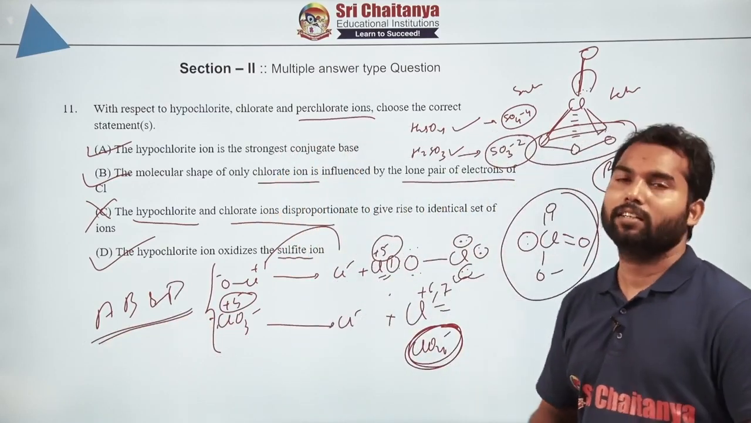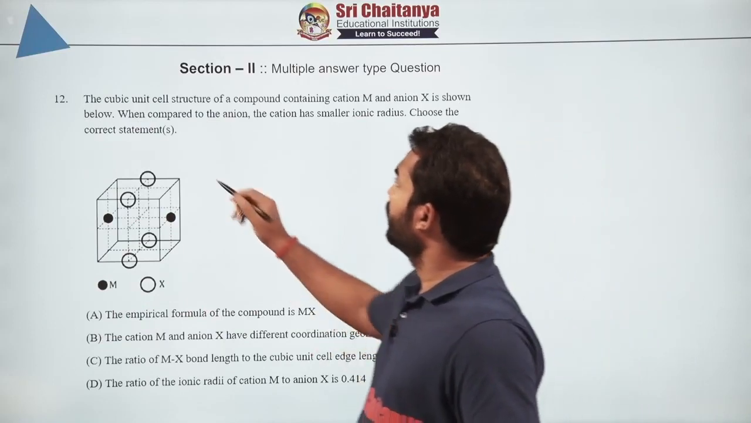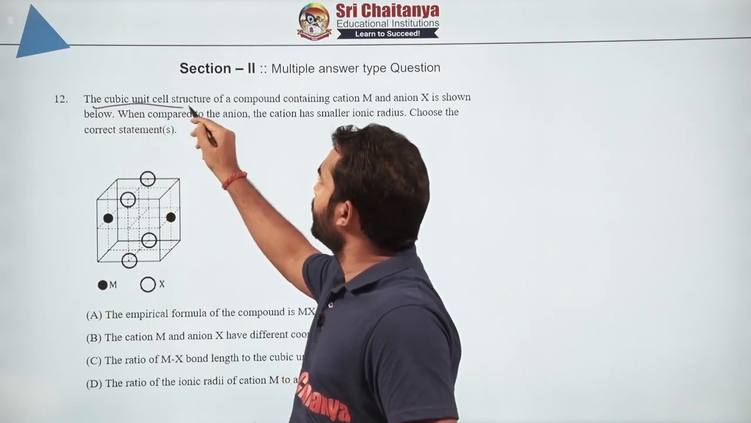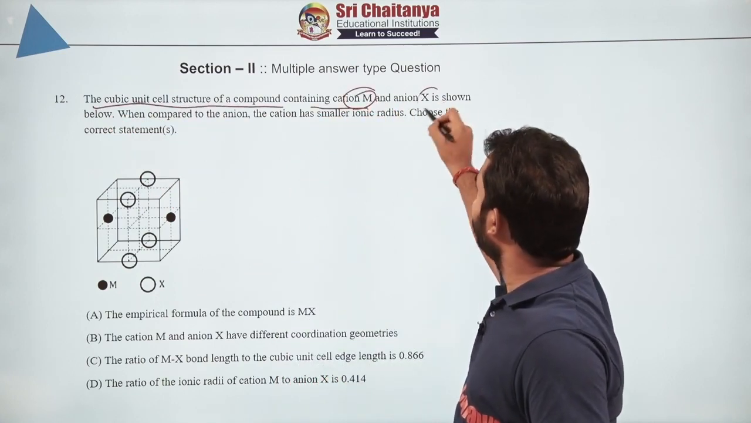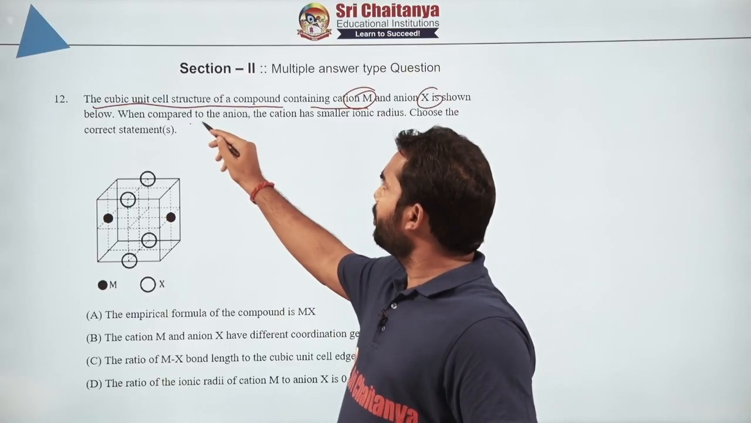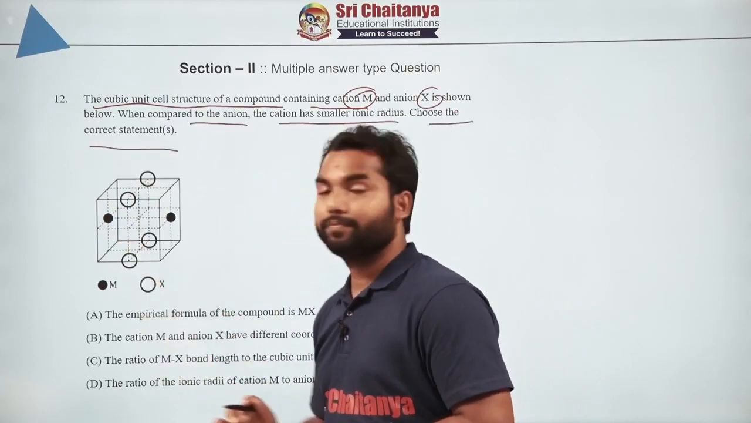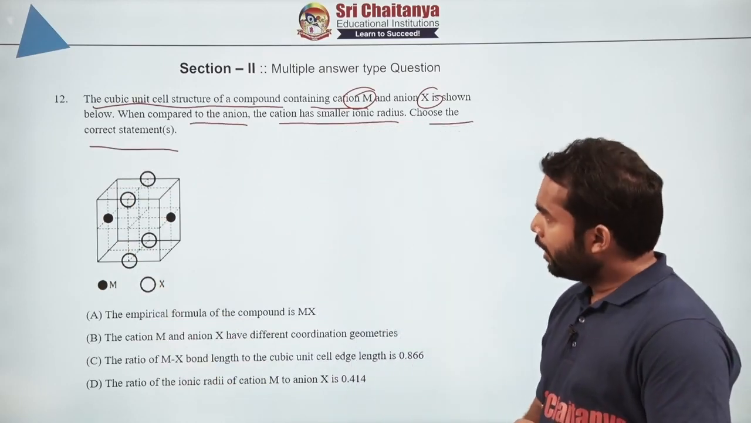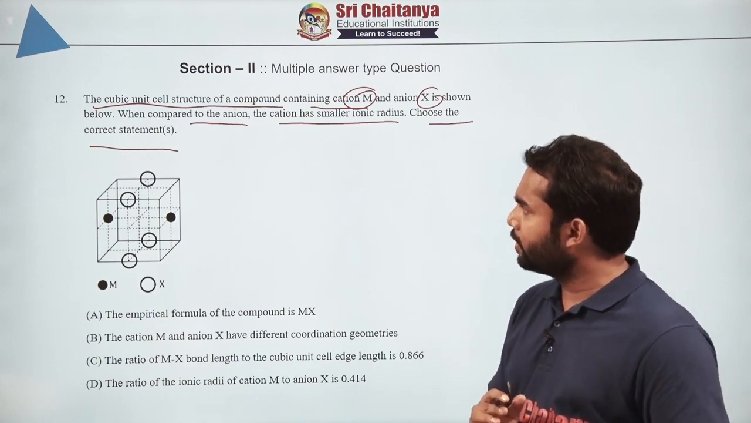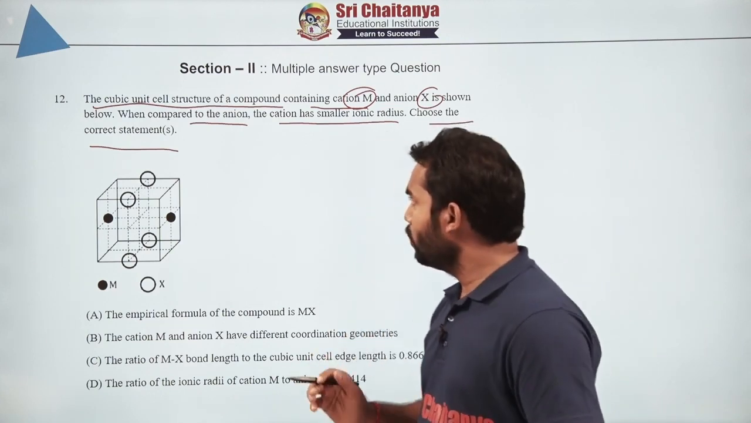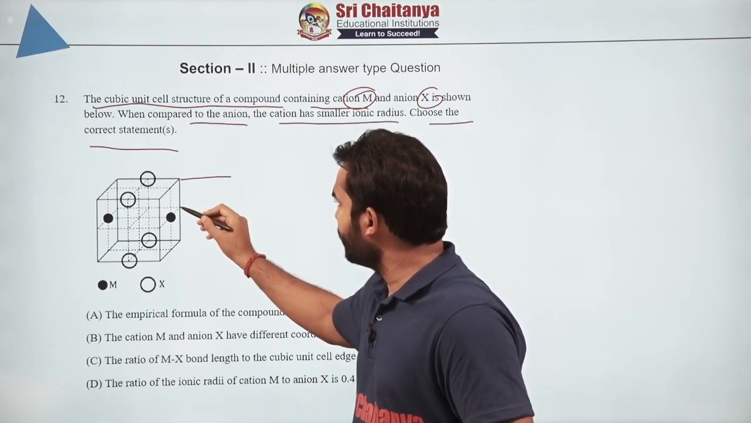Now let's look at the other question. Now here it is related to the solid state. What is given here? The cubic unit cell structure of a compound containing some cation M and anion X is shown here. When compared to the anion, the cation has a smaller ionic radius. Then choose the correct statements. Now if you try to extend this, because the cubical structure is very interesting, you will get a very interesting figure over here.